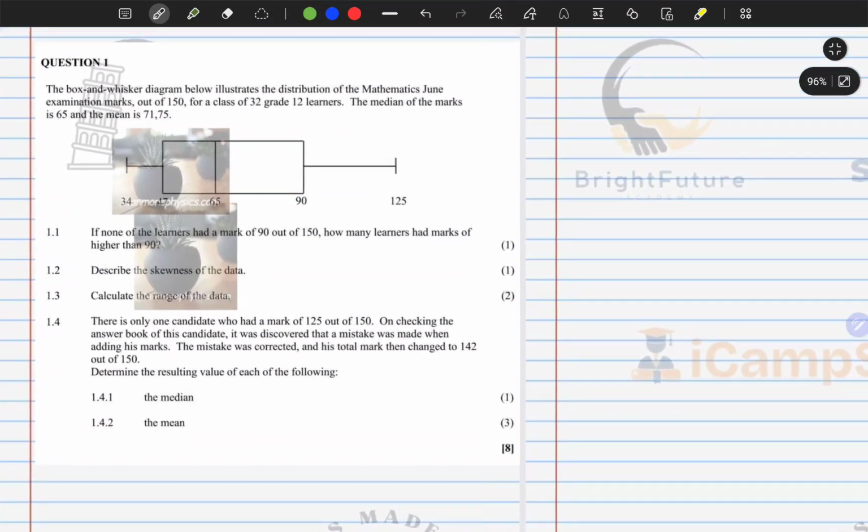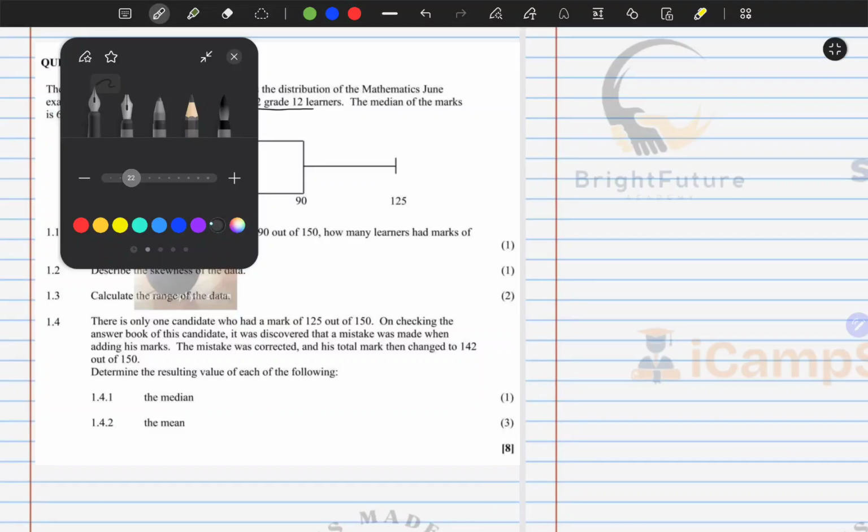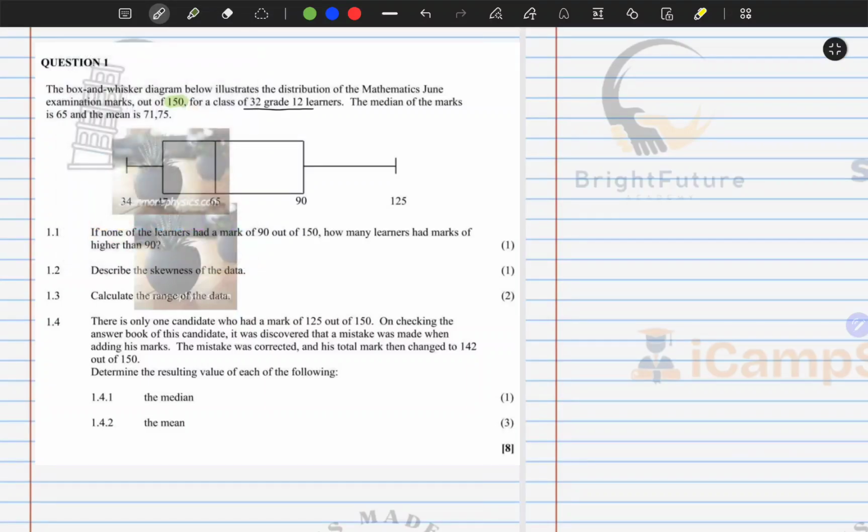The question reads: the box and whisker diagram below illustrates the distribution of mathematics June examination marks out of 150 for a class of 32 grade 12 learners. Very important, the median mark is 65 and the mean is 71.5. We are required, in 1.1, to answer: if none of the learners had a mark of exactly 90 over 150, how many learners had marks higher than 90?